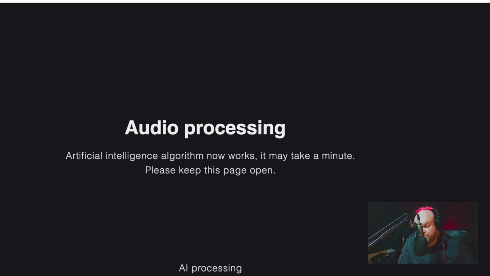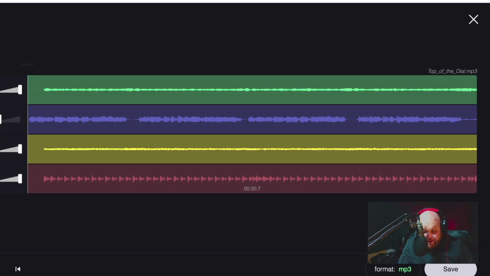Processing the audio takes a bit of time, sometimes not too long. Hopefully we won't have to do a jump cut. No, we don't. There we go. Look, wow, look at that. So here's our track. So we've got the main track. Which is nice. It's told us what key it's in as well. 128 BPM, and we can just take the bits we need. So we've got the bass, we've got the drums, we've got the vocal.